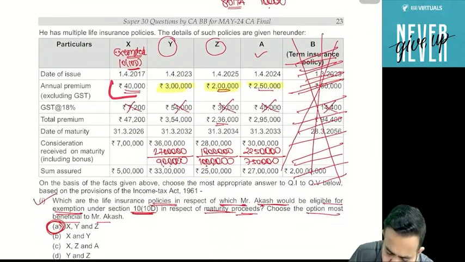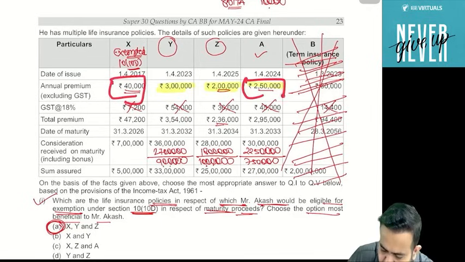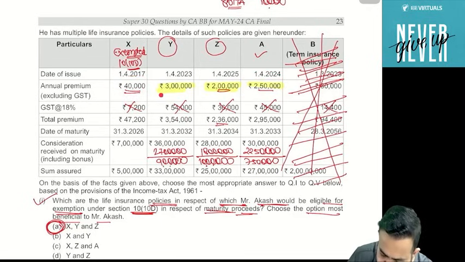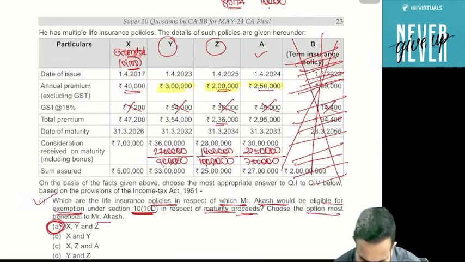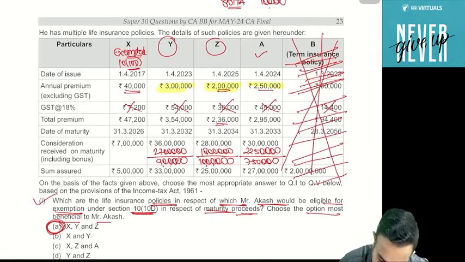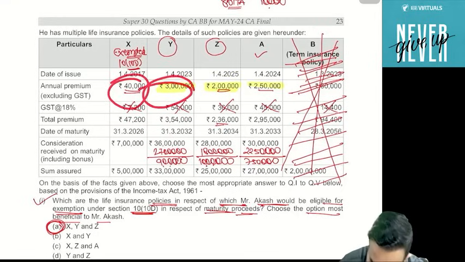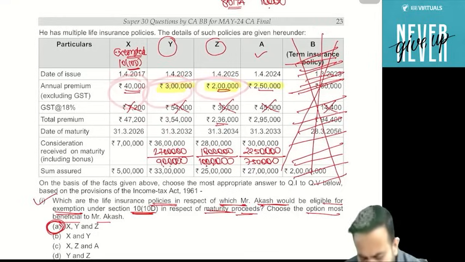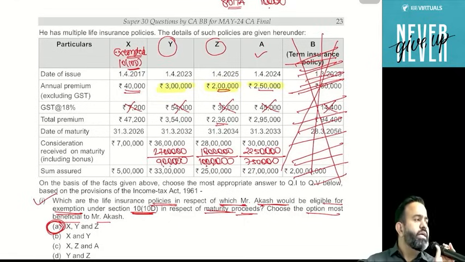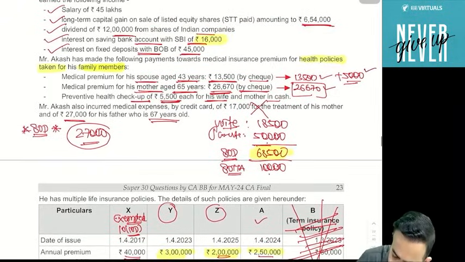Here he is paying premium 40,000. Here he is paying 3 lakh. Here he is paying 2 lakh. So can I say that he can claim the deduction under section 80C also? So 1,50,000 deduction he can claim under section 80C.